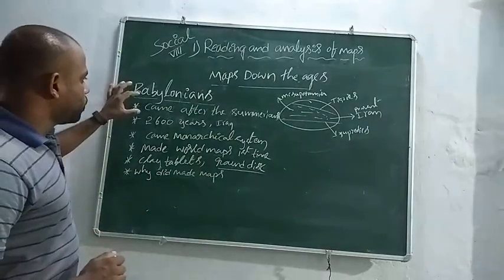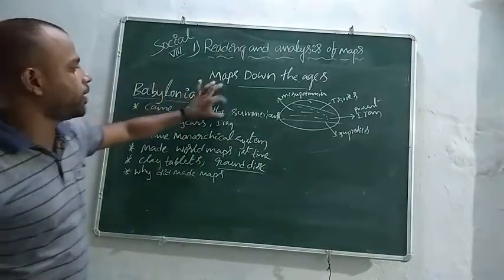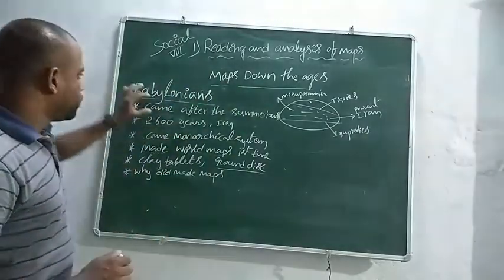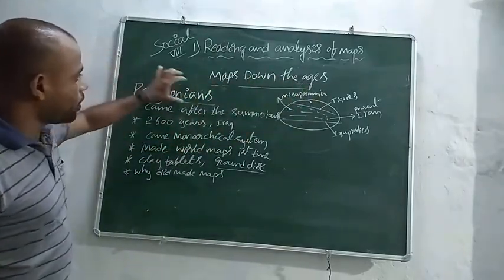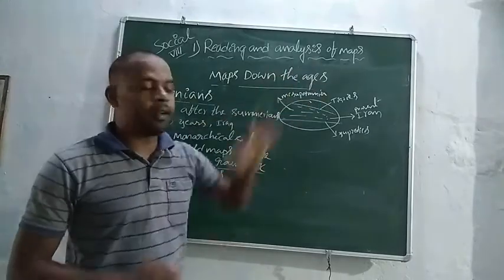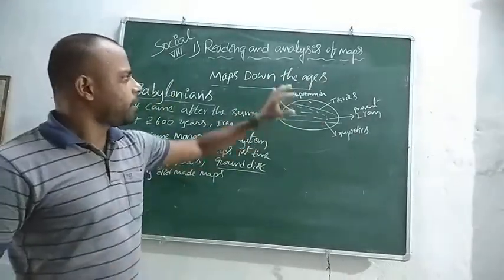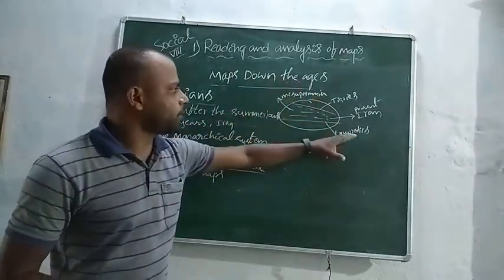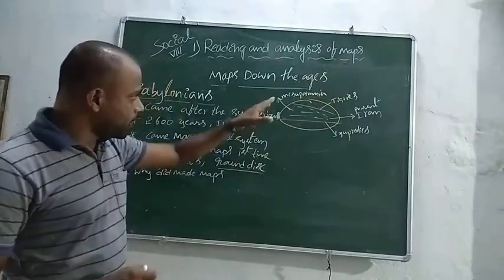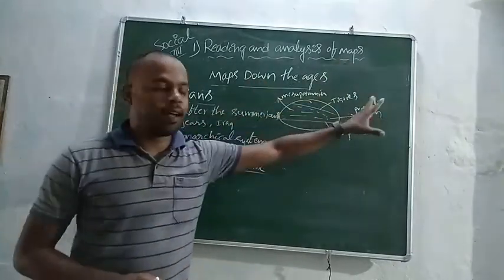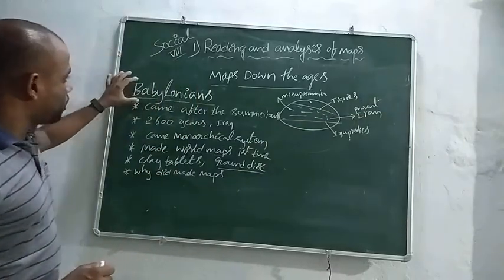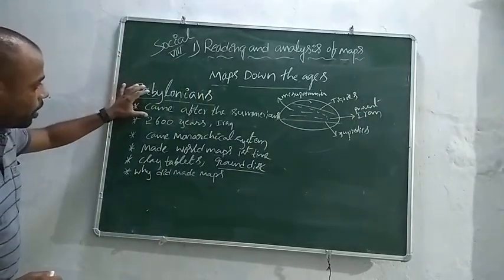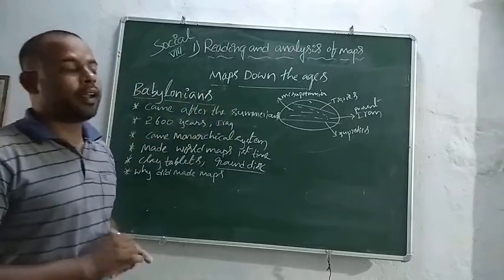Babylonians came into existence after the Sumerians. Babylonians also came from the Mesopotamian civilization. You know already, Mesopotamia lies between two rivers, Euphrates and Tigris. Mesopotamia is presently known as Iraq, mind it. So those Babylonians belong to present Iraq.